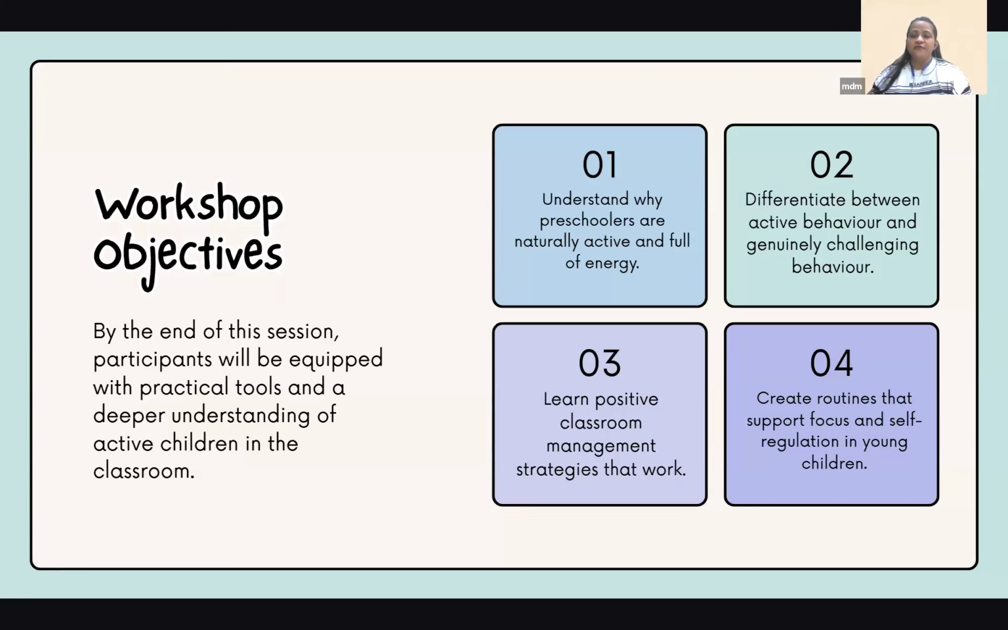So these are the few objectives that I have put across. Why are they energetic? What can we do? How do we differentiate between energetic behavior, active behavior, and challenging behavior rather than labeling the child? So these things we are going to talk about. I'm going to put across some classroom management strategies as well, but there are a few approaches that I have put across, and I want you teachers to apply this.